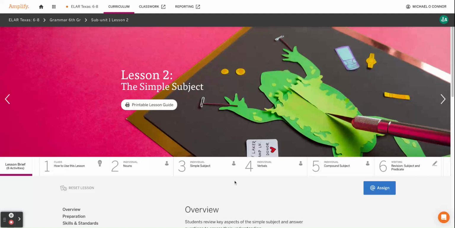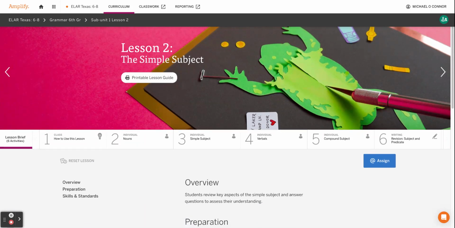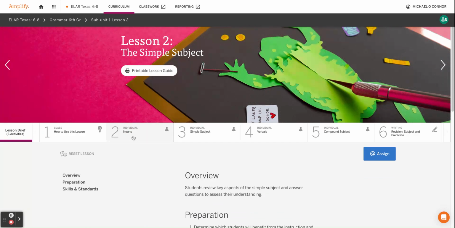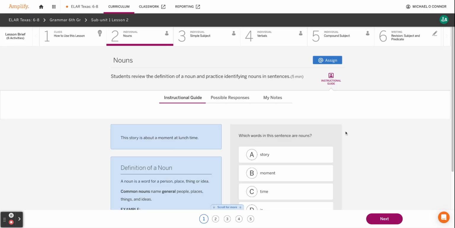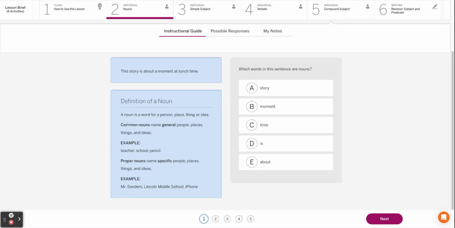All right, everybody, let's look at the simple subject. Last week we practiced subjects and predicates in a simple sentence. We're only going to look at the subject today. And our first lesson, first activity in this lesson is over nouns. A person, place, thing, or idea. So the definition of a noun, as it says right here, person, place, thing, or idea,